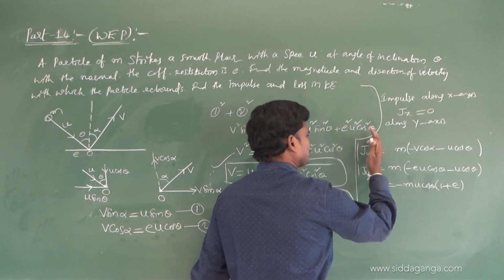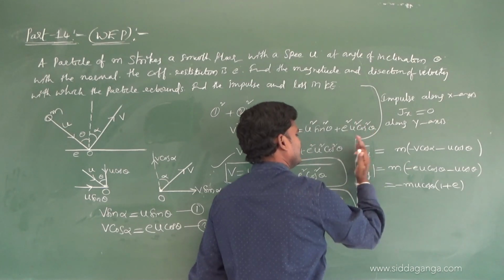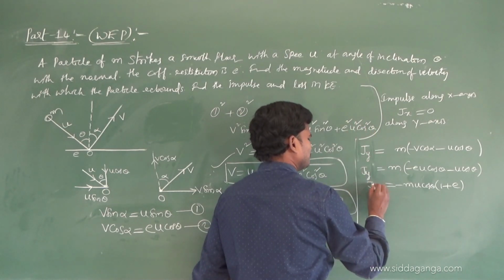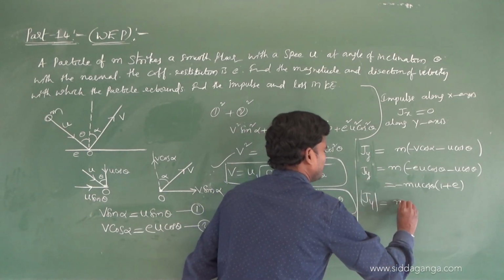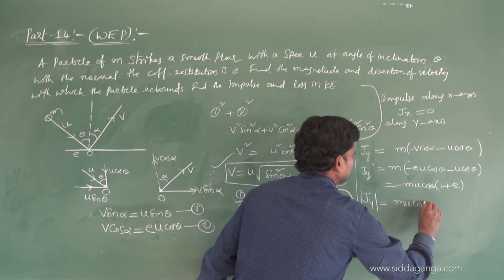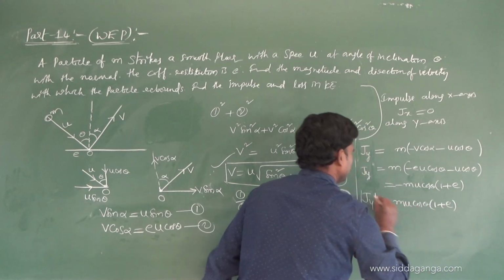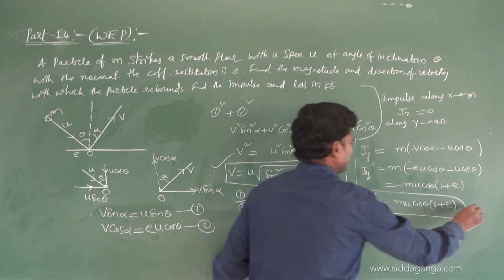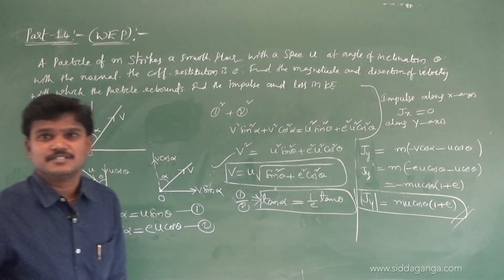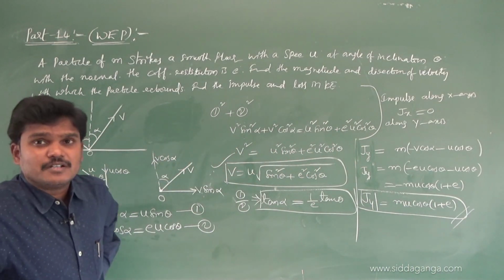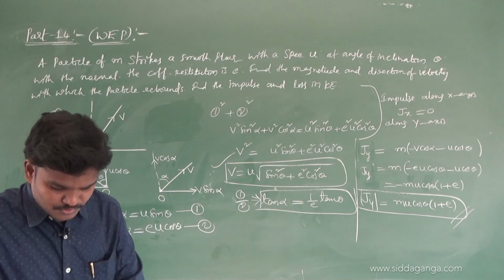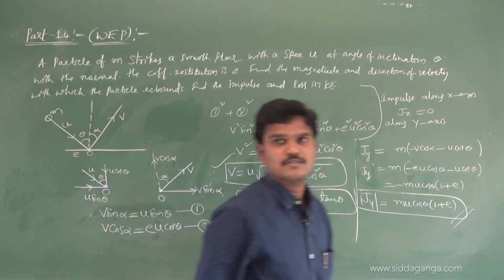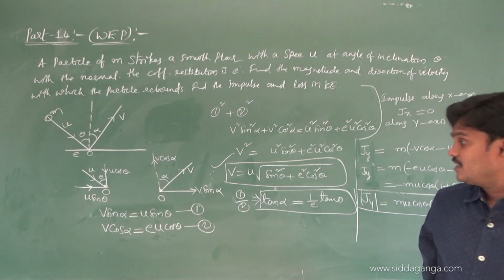So this is the impulse, and if I take the magnitude, m u cos theta into 1 plus e. See, this is the impulse equation in this concept. So how much did I get? M u cos theta 1 plus e, or e plus 1, that's not a problem. See what they are asking, another one.